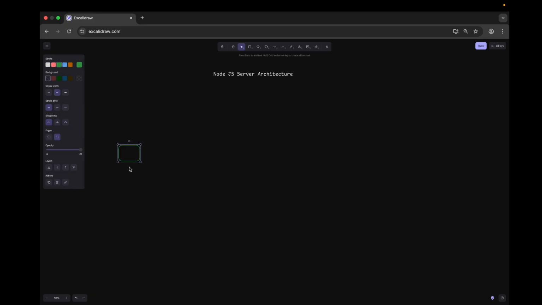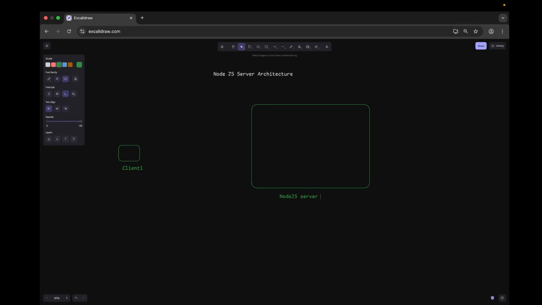Let's take a client. Let's name it client 1, and there is a Node.js server running on, let's say, port 9000. Client 1 sends the server some kind of request. It can be a blocking request or a non-blocking request, and after the processing is done, the Node.js server returns the response to the user. Let's see how the Node.js server processes this request under the hood.